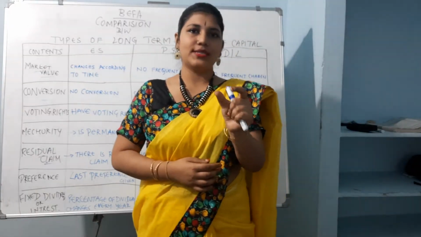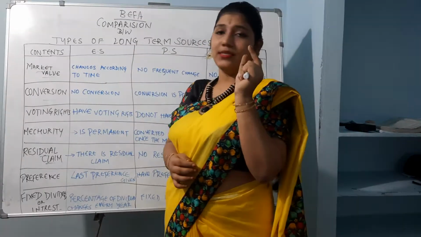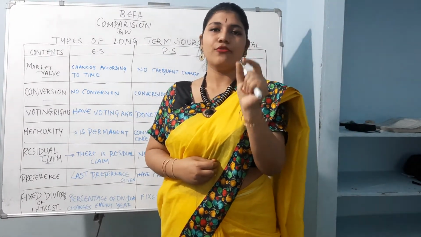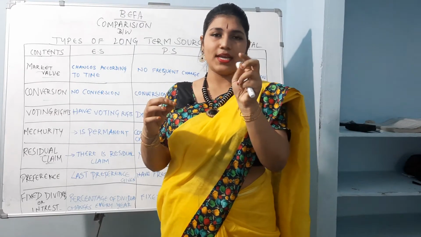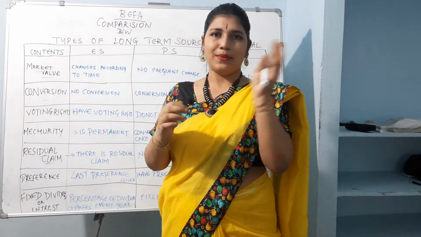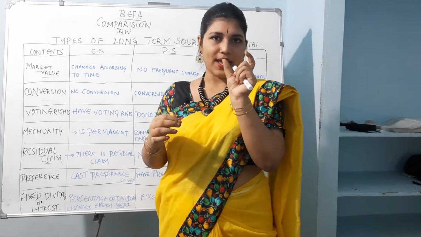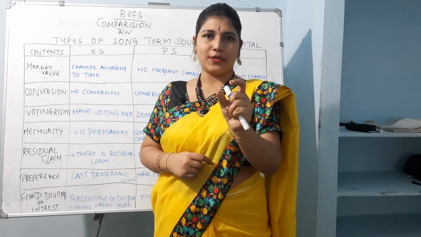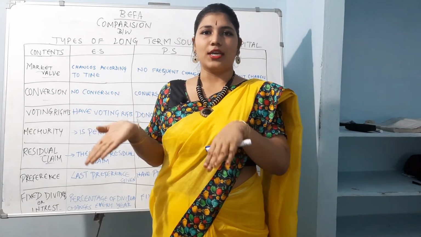Preference shares, debentures and loans will have a maturity period. If that period crosses, like I already told you about commercial papers also, maybe that is short term fund, but we'll have some maturity value. I'm giving an example. If that maturity period is done, it will be converted again into equity shares.